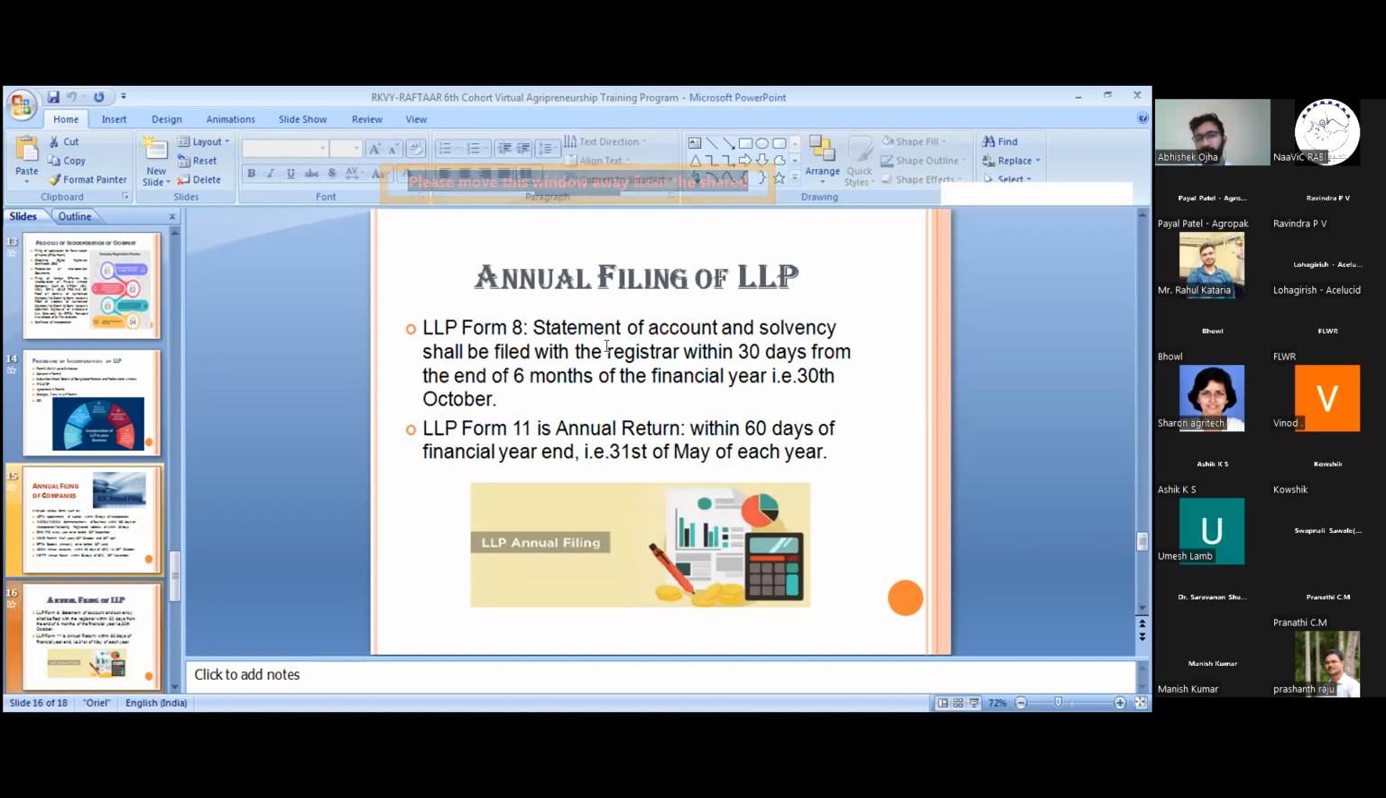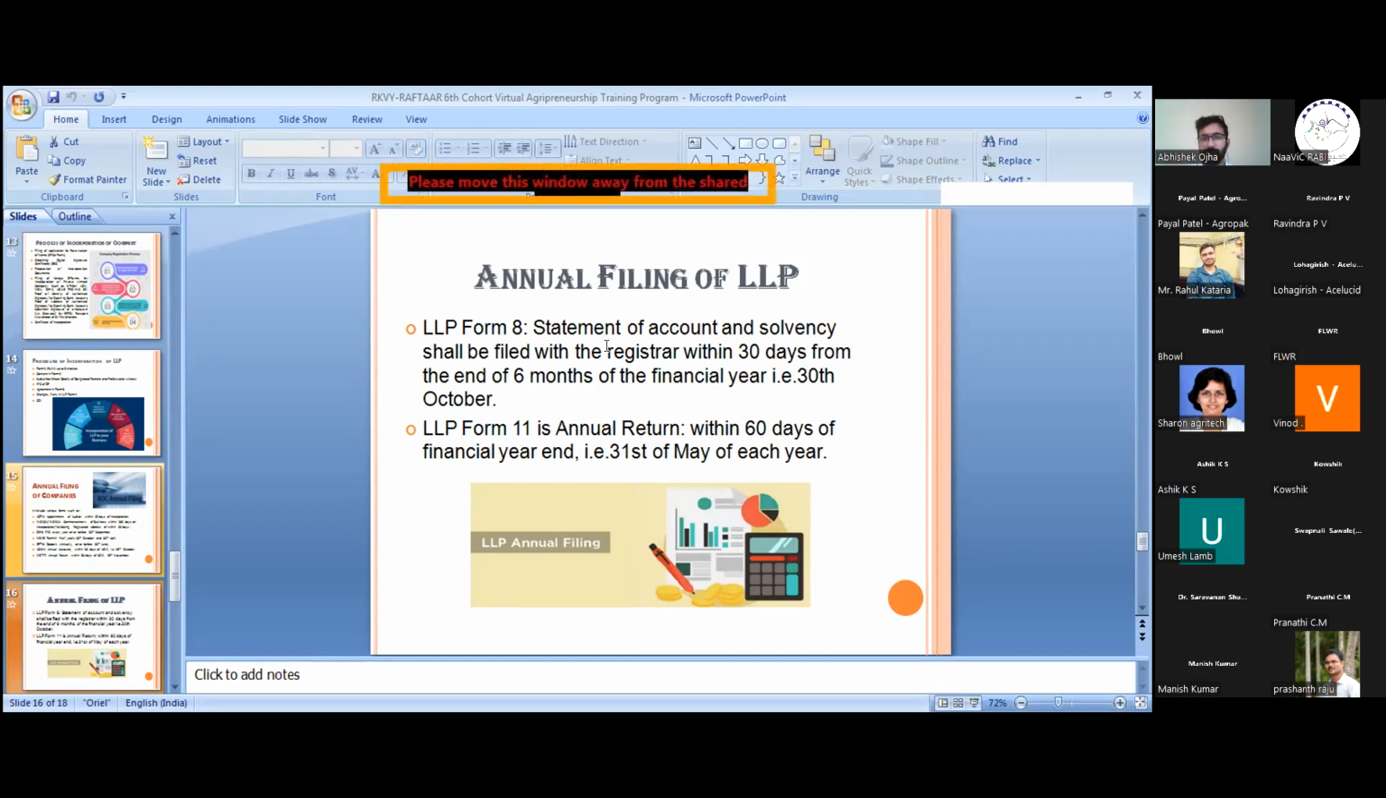Next is annual filing of LLP. In DIR KYC 3, we have to do it for LLP also, for designated partners, up to 30th September. This is the same for LLP also. There are only two forms for LLP, Form 8 and Form 11. Form 8 is a statement of accounts and solvency, which should be filed within 30 days from the end of the 6 months of the financial year. Like in India, our financial year is from 1st of April, and at the end of 30th September, then we can file it up to 30th of October.